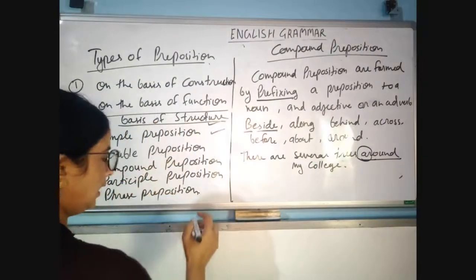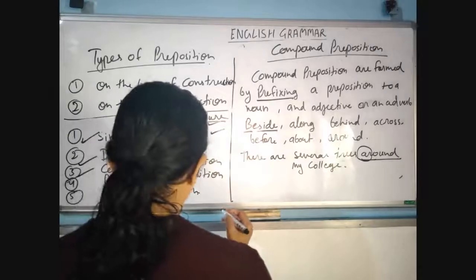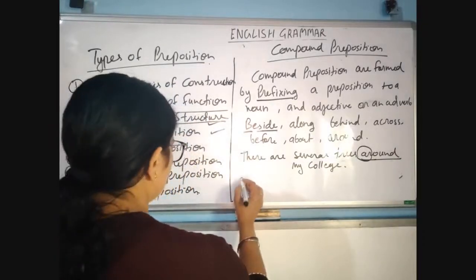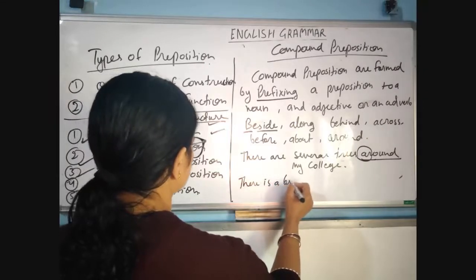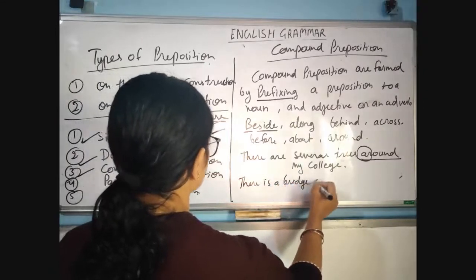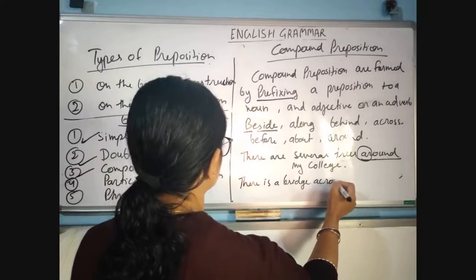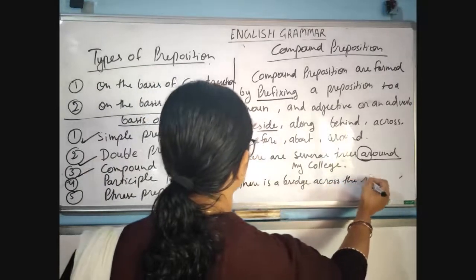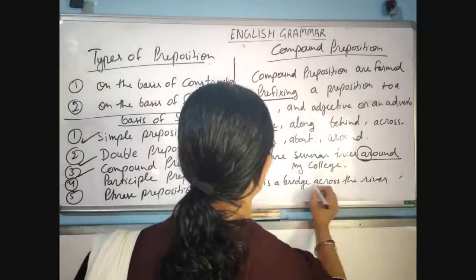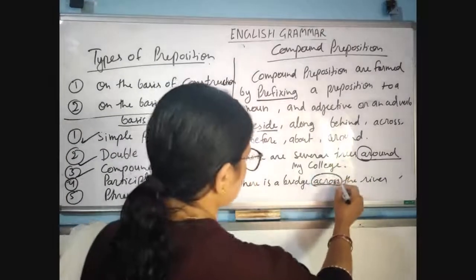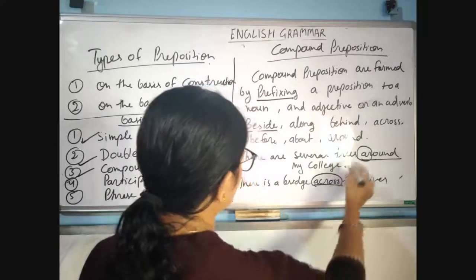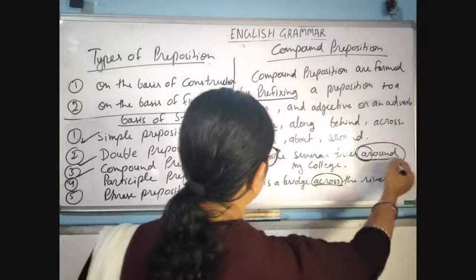And the next is, there is a bridge across the river. Across. So this is a compound preposition, and around is also a compound preposition.